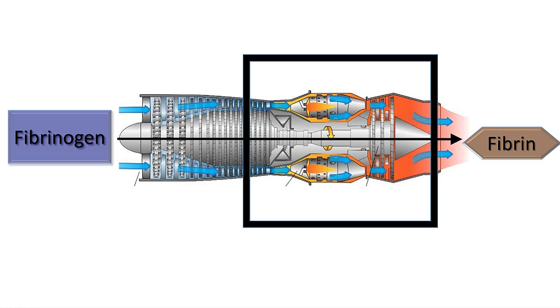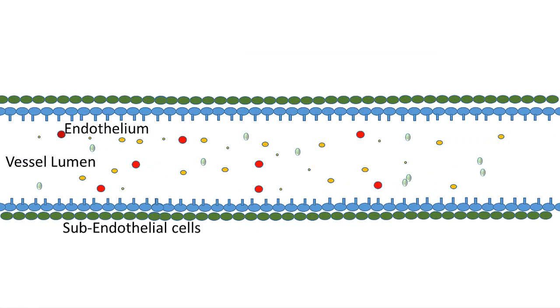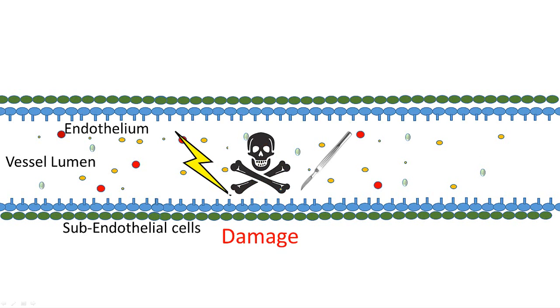To answer that, let's look at a representative vessel. This is a vessel at baseline. We all have coagulation factors constantly circulating through our vessels, but no coagulation occurring, which is good. We require some inciting event to initiate coagulation. This inciting event comes in the form of trauma, infection, or even surgery, which damages the endothelium to expose subendothelial cells to the bloodstream.